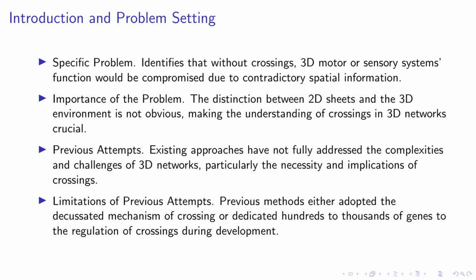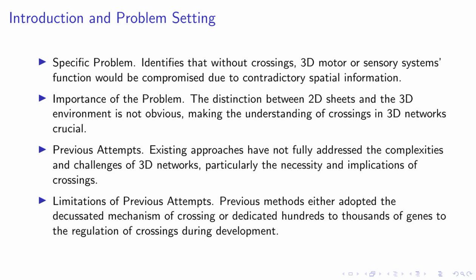Previous attempts to tackle this problem have not fully addressed the complexities and challenges associated with 3D networks, particularly the necessity and implications of crossings. These methods have either adopted the decussated mechanism of crossing or dedicated a significant number of genes to regulate crossings during development. However, these approaches have their limitations, and our study aims to address these gaps.